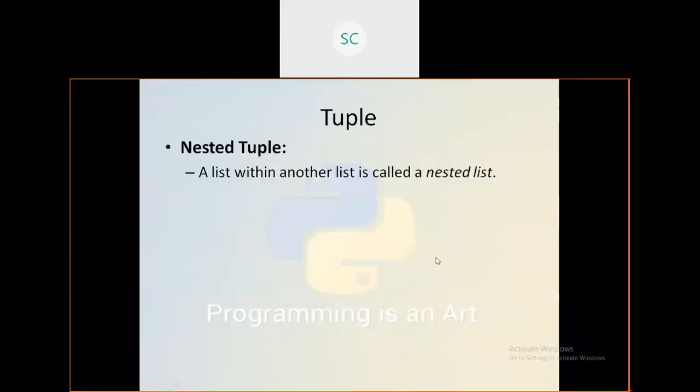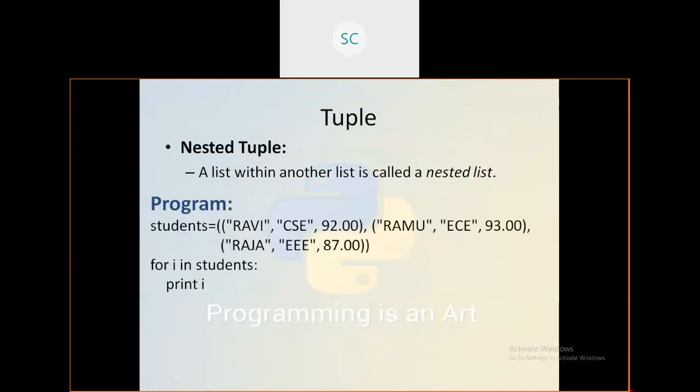Then nested tuples, similar to nested lists. You can write one tuple in another tuple. There you can see students is one tuple, and within students you have one more tuple, like Ravi, CSC, some decimal value. This is one tuple.